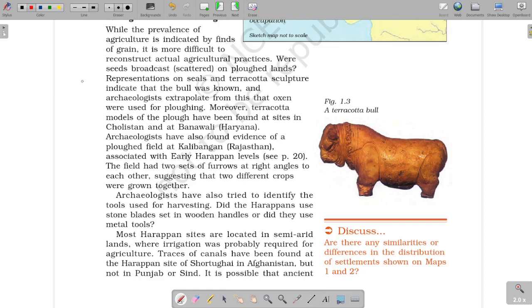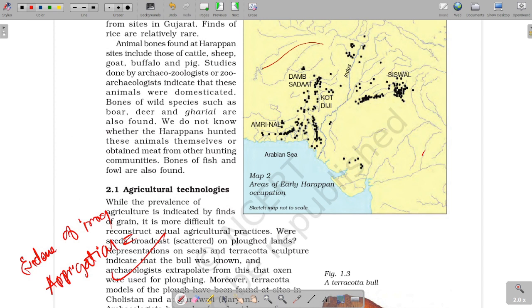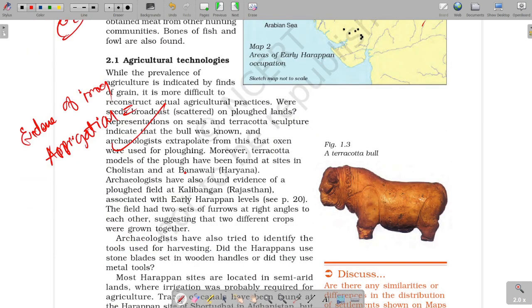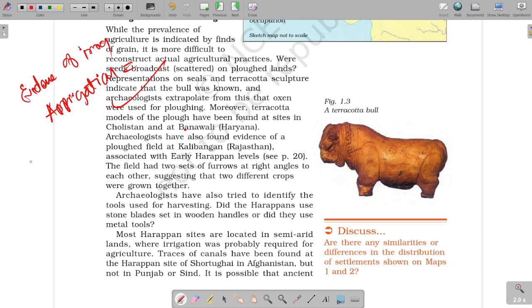Most agricultural sites, guys, see how we find the evidences of irrigation, or approximation of irrigation, by seeing that most of the areas are located in arid and semi-arid areas like Gujarat, Rajasthan, etc. These are semi-arid areas. Even today there is a need of irrigation, so these crops would not have been grown with much intensity without irrigation. So there is a common perception that irrigation would have been present there.